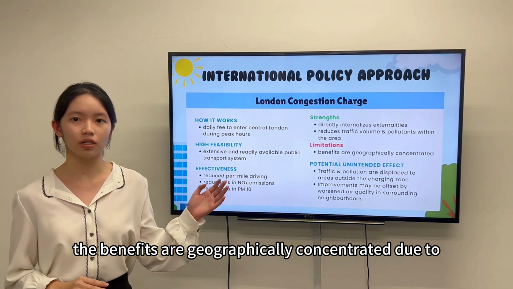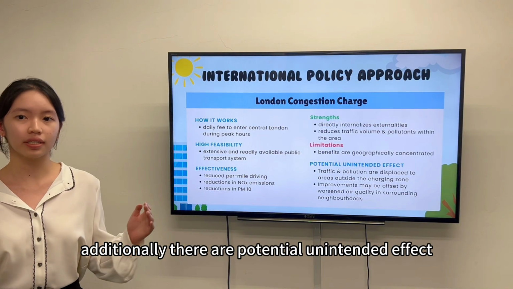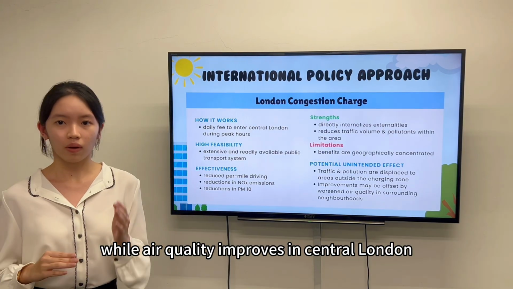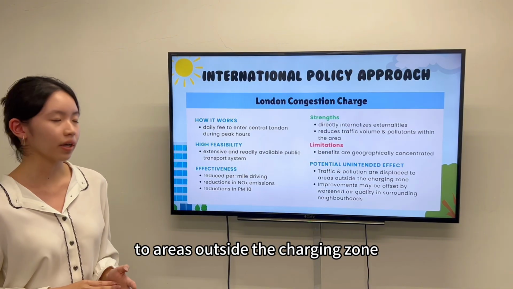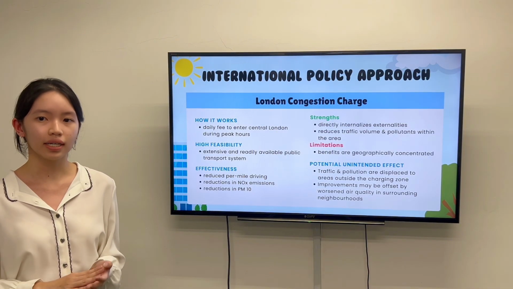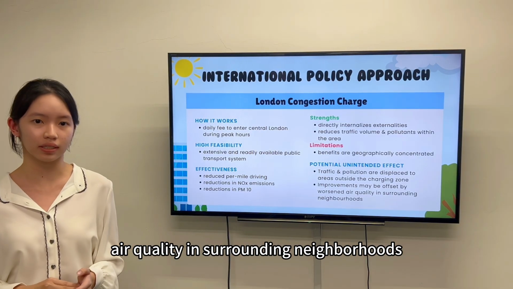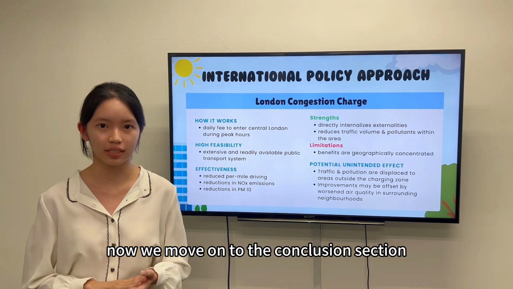However, the benefits are geographically concentrated due to displacement. Additionally, there are potential unintended effects. While air quality improves in central London, some traffic and pollution are displaced to areas outside the charging zone. As a result, this improvement may be partially offset by worsened air quality in surrounding neighborhoods. Now, we'll move on to the conclusion section.